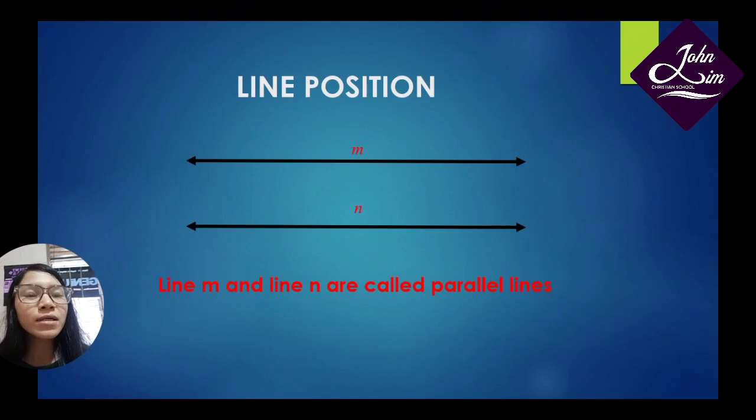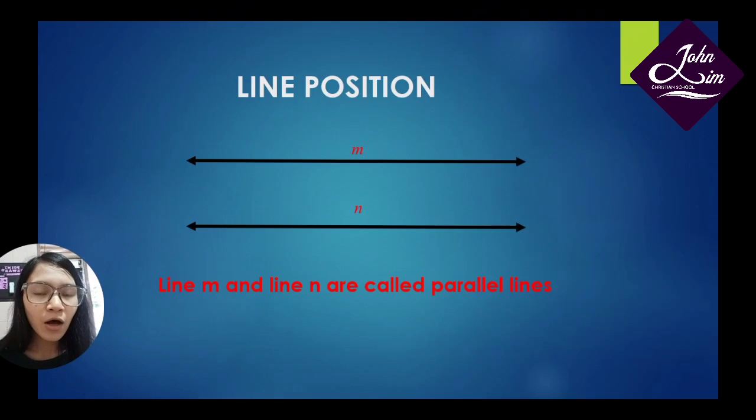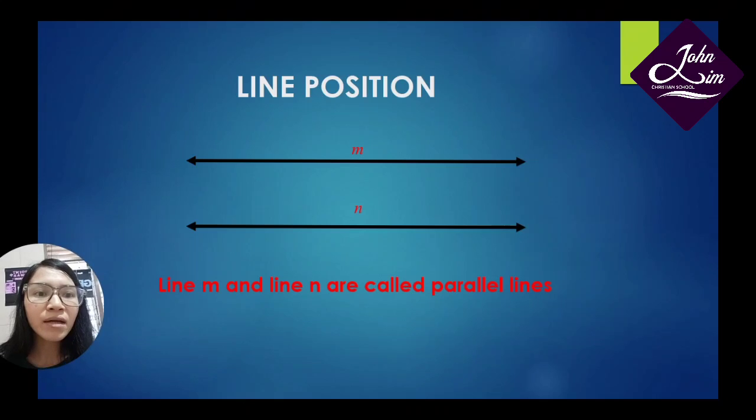Now next is the line position. Now I have 2 lines here. They are line M and line N. If we lengthen these 2 lines like this, these 2 lines never meet. They will never meet. So line M and line N are called parallel lines.